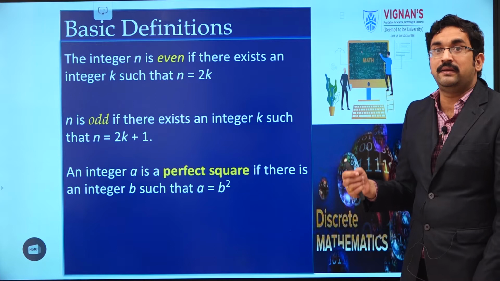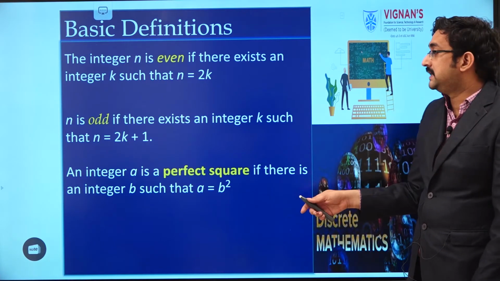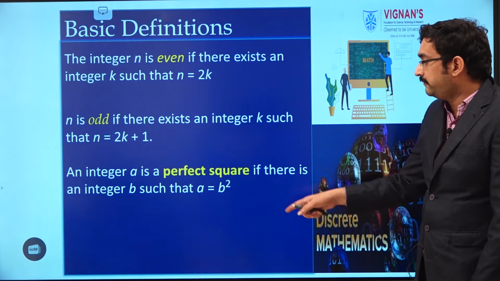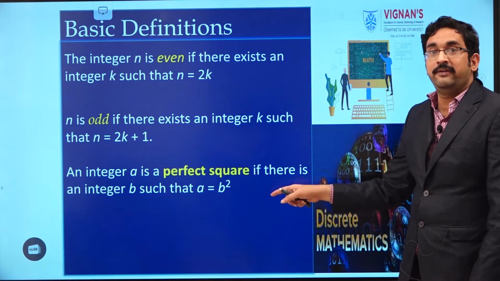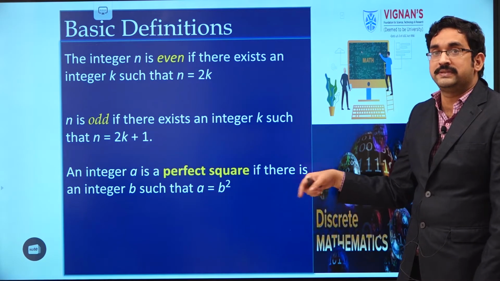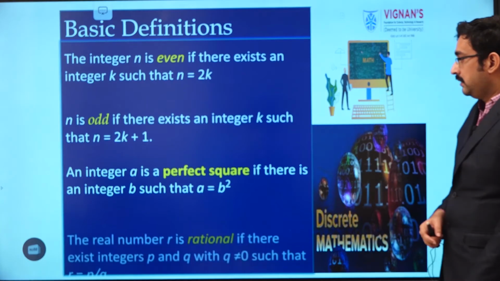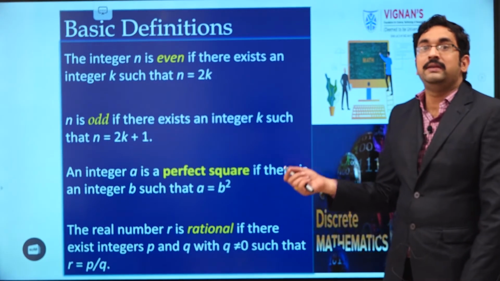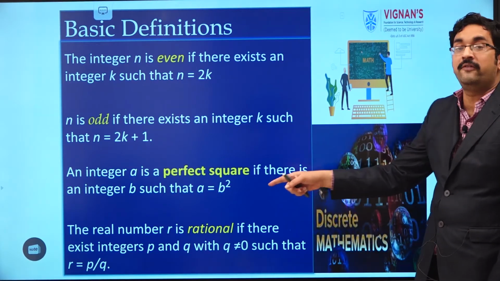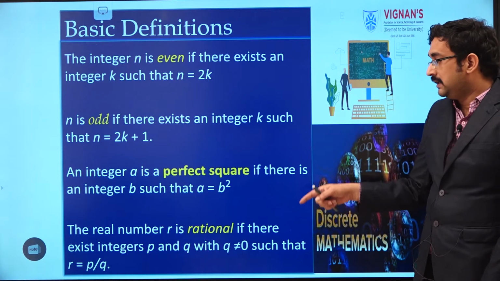Next, perfect square. When can we say that a number is a perfect square? For example, if you take an integer a, we can say that a is a perfect square if a can be expressed in the form a equals b square, where b is some integer. If you are able to express integer a as the square of some integer, then it is called a perfect square. Next, we should know about rational number. When can we say that a number is rational? If we are able to express it in the form p by q, where q is non-zero, such a number is said to be a rational number.